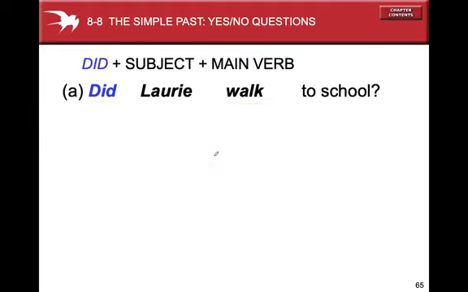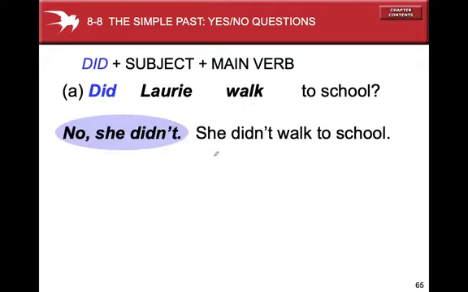She walked to work. Now here we say, did Laurie walk to school? No, she didn't. She didn't walk to school. So here, whenever you use the negative in the simple past, we take the verb the way it is. We don't add ed.